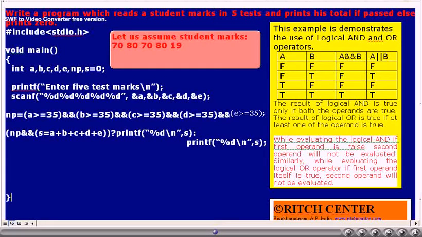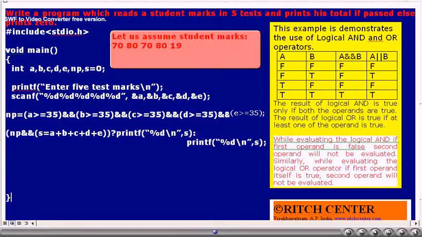Now let us consider this time the marks as 70, 80, 70, 80 and 19. Now what is the value of np? He has passed in 4 tests, but he did not pass in the last test, that is 19. Is it greater than or equal to 35? No. Thus the total result of np, that is the expression, will be false. Thus np value becomes 0.